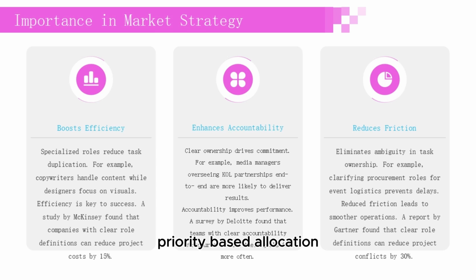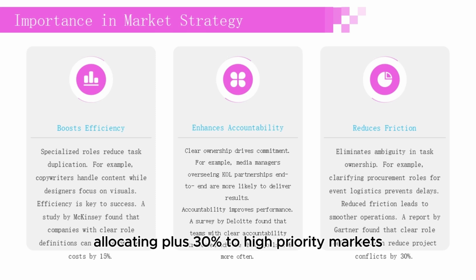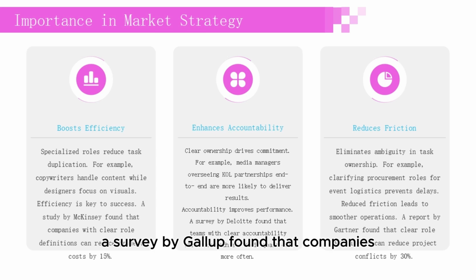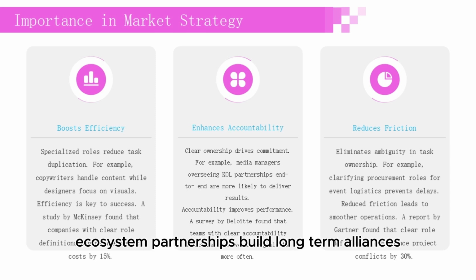Priority-based allocation. Allocate budgets by strategic value. For example, allocating plus 30% to high-priority markets can drive growth. Strategic allocation enhances impact. A survey by Gallup found that companies with prioritized budget allocation achieve their goals 35% more often.